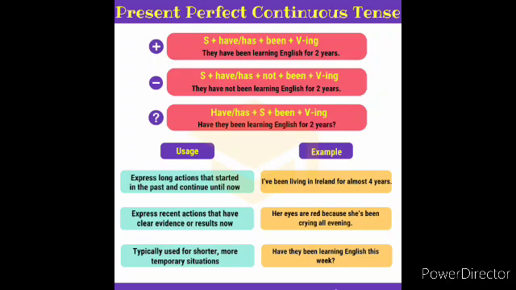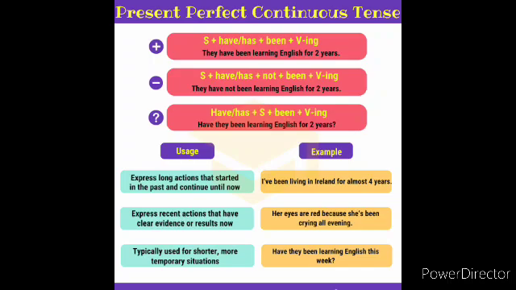Look at the example here. I have been living in Ireland for almost 4 years. Look at the second example. Her eyes are red because she's been crying all evening. Have they been learning English this week? So these are the examples and the usages for present perfect continuous tense, children.